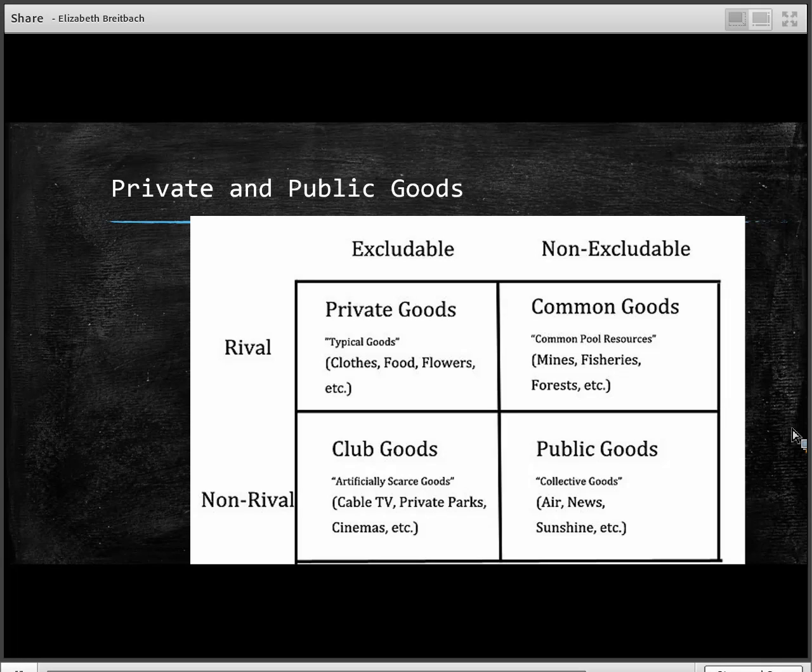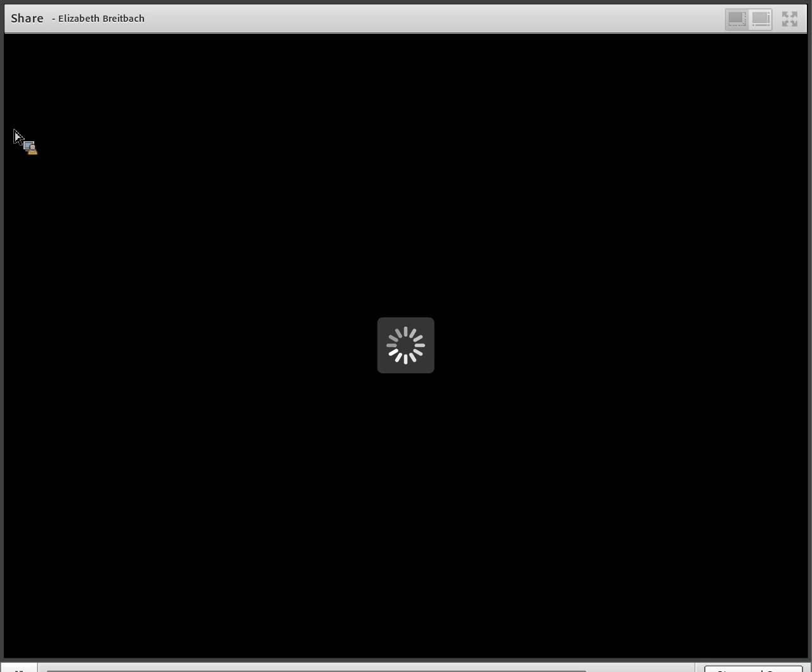Our next example was the fireworks. And we've already talked about fireworks in terms of public goods. Fireworks are public goods. They're non-excludable. Nobody can stop you from consuming. You can stand right outside those gates and see what everybody who paid can also see. And they're non-rival. Both of us can consume fireworks at the exact same time.